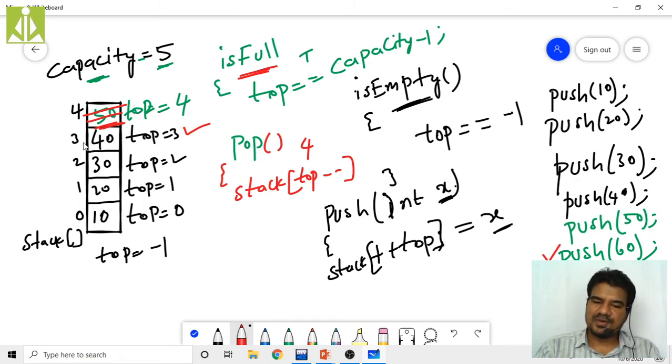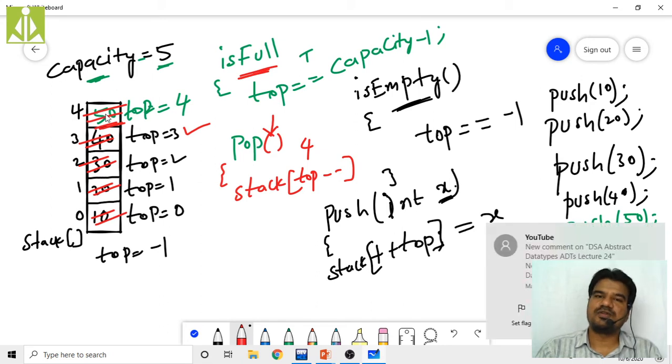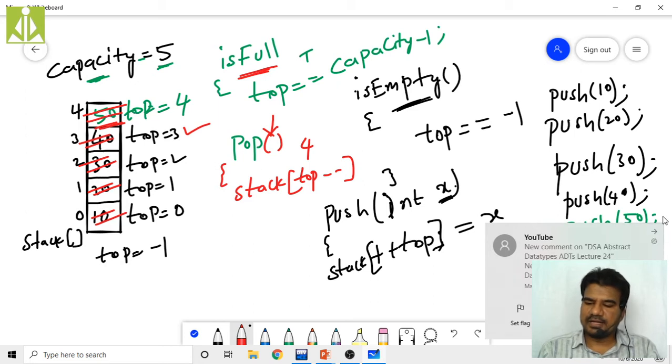Okay. Likewise, you can remove all the elements simply by calling the pop operation. And when you are performing the pop operation, no need to pass the element you are trying to pop, because whenever you perform the pop, it will always pop the element only from the top of the stack. We should not bother what element we are popping. We have to bother that we are going to pop the element from the top of the stack only. Hope you understood.